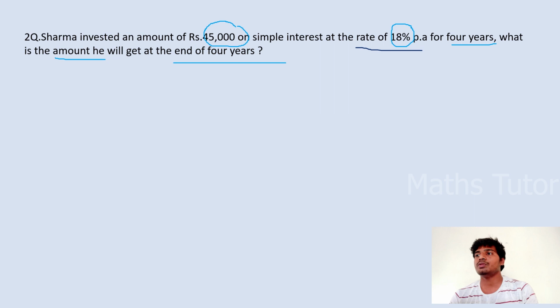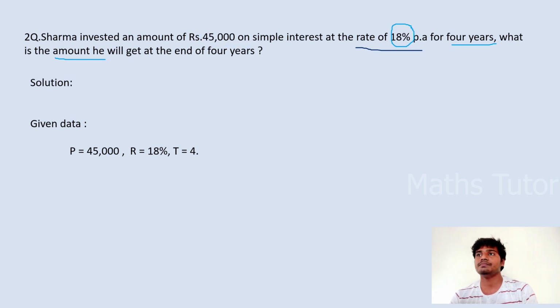For every question, we first have to note down the given data, so that we can solve the problem easily. If we understand the question easily, we can solve any kind of problem. Here the given data is: principal P is equal to 45,000, rate of interest is 18%, and time period is 4 years.